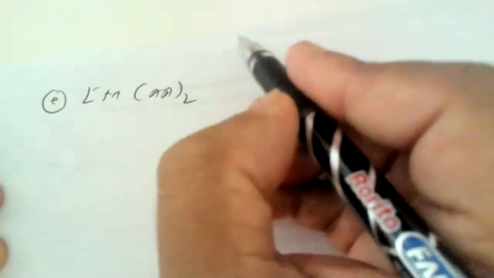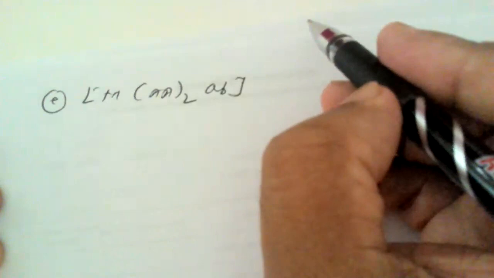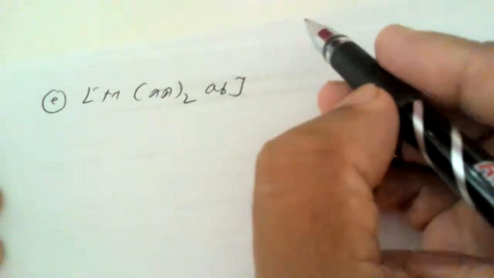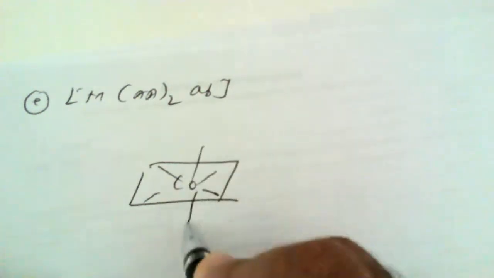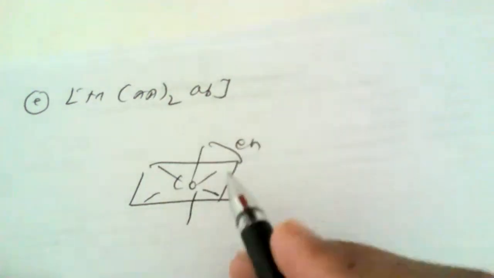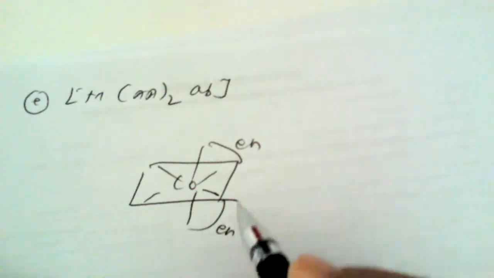If there is a symmetrical bidentate ligand, but the remaining two ligands are two different ligands. For example, the same cobalt complex, in which cobalt is placed at the center, where these are the ethylenediamine, chlorine and ammonia.